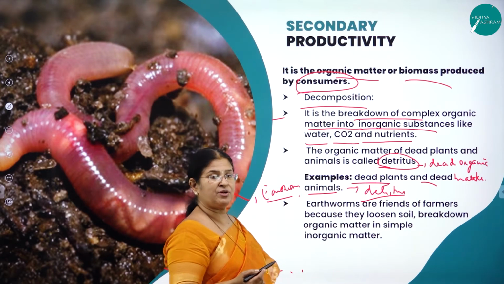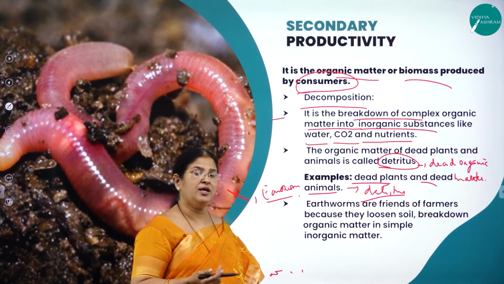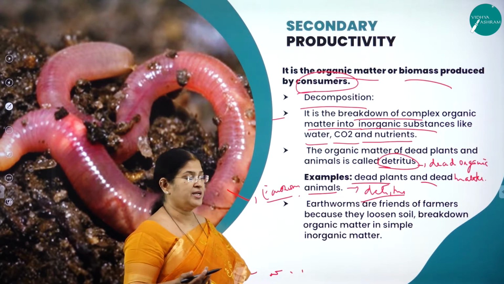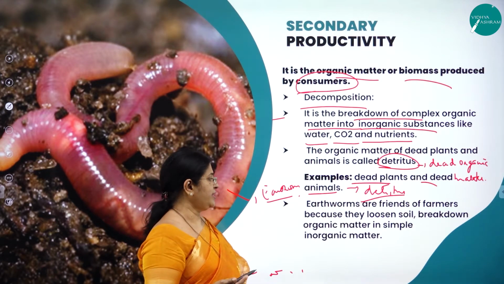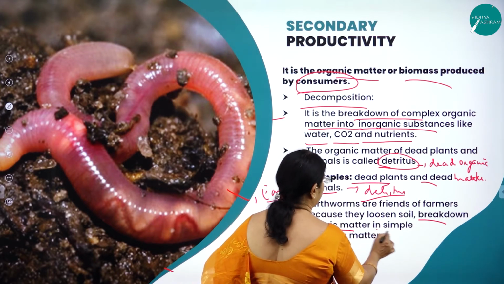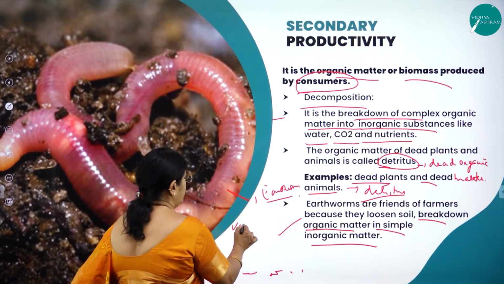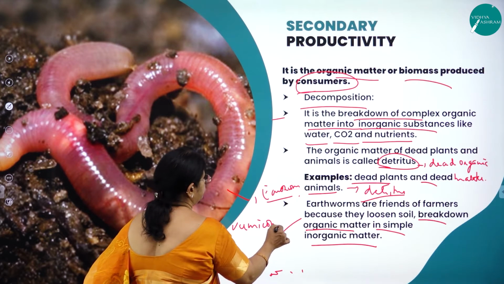Then earthworms, as we know, are called friends of farmers because they loosen the soil and make the soil well aerated. Hence, they're called farmers' friend. They're very much responsible for the breakdown of organic matter into simpler inorganic matter. That is why they're used for what? Vermicomposting.